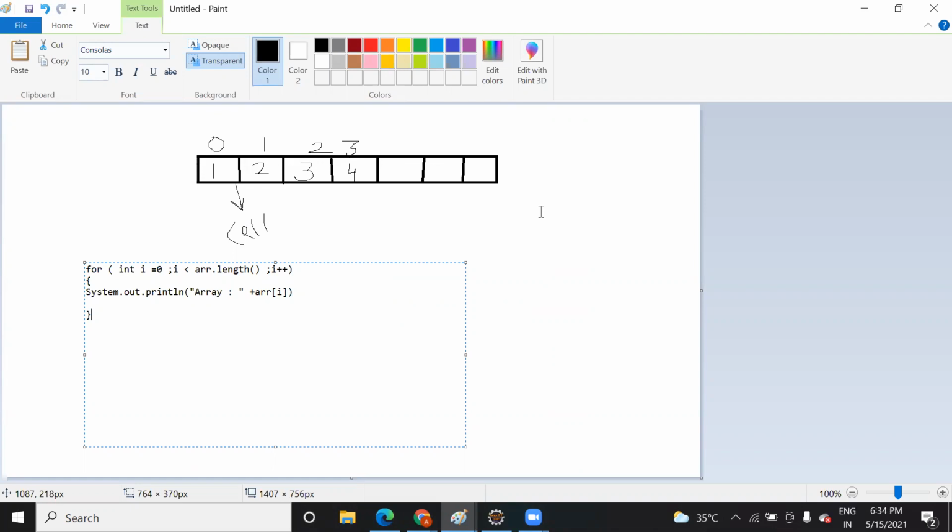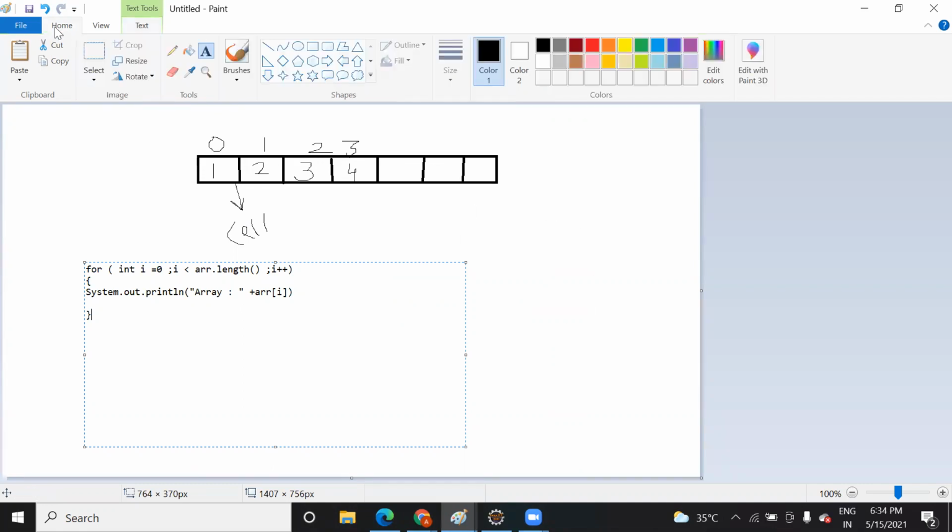Yes, sir. So how are matrices defined in mathematics? Suppose if I say a 3 cross 3 matrix, then what will be the number of rows and columns there? There will be 3 rows and 3 columns. Good.